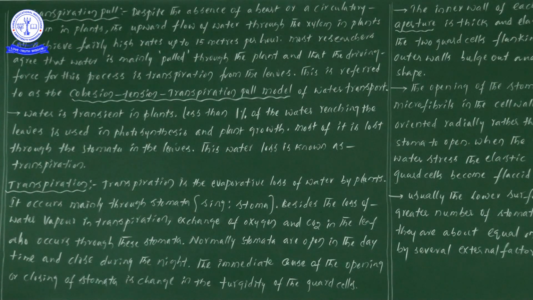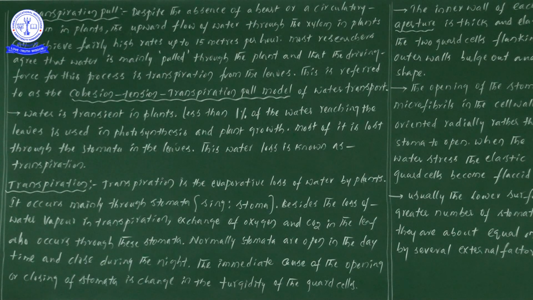transport. Okay, now the water is transient in plants. It is unstable. Even if water molecules enter into the plant, they will not be stable. Why unstable? Not structure, it is not chemistry. It is unstable because water will definitely be evaporated.